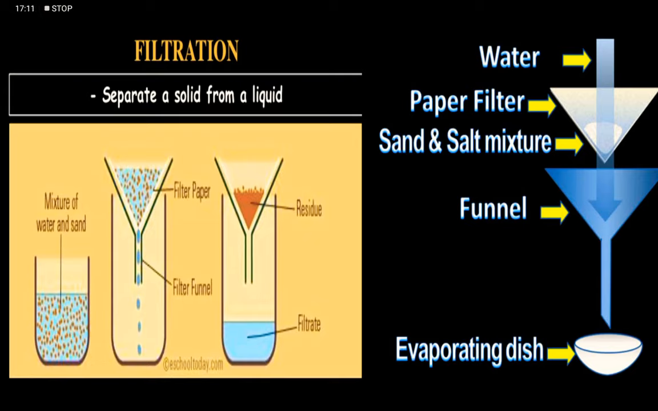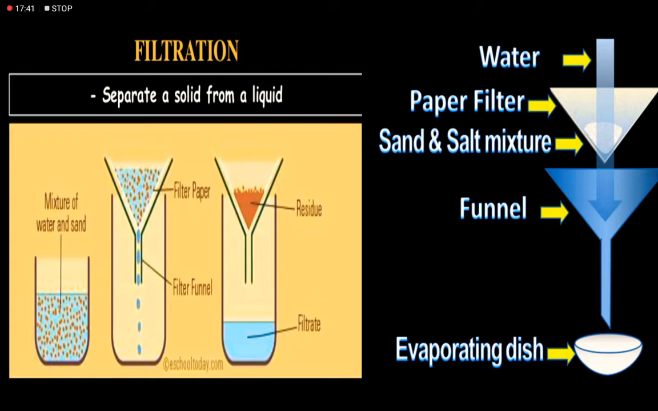In this process, the insoluble component is removed from a liquid mixture. The clear liquid obtained from the suspension of an insoluble solid and liquid by the process of filtration is known as filtrate. Impurities left on the filter paper are known as residue.